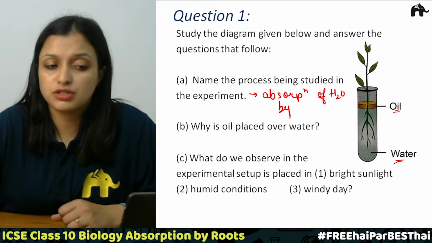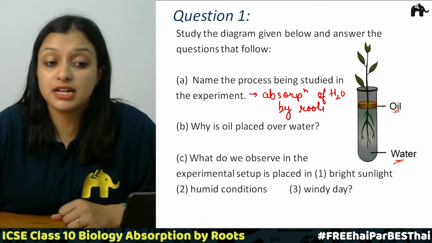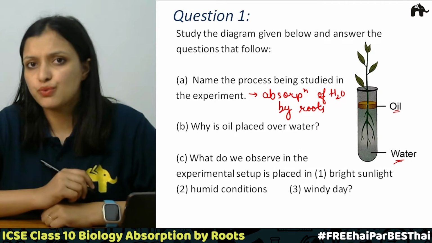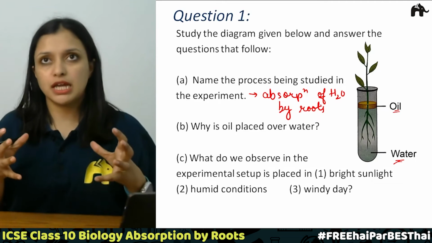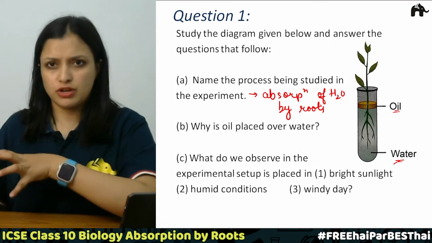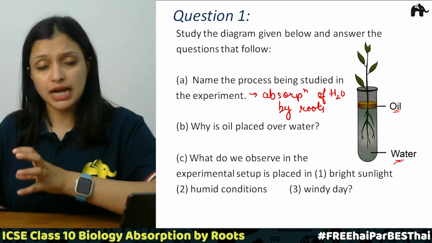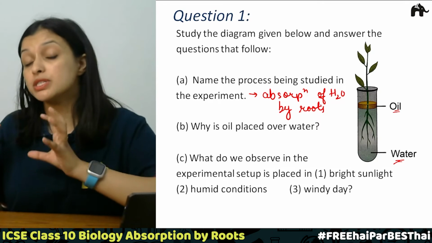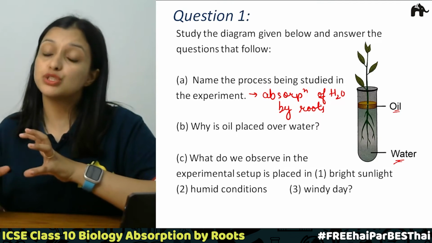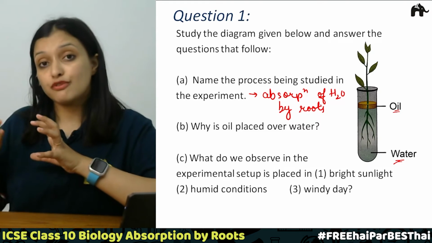By roots. So this is the process that we are studying. So the second question says, why is oil placed over water? We know that if we take a jug full of water and place it on the side and keep it undisturbed for say 24 hours, after 24 hours you will observe that the water level has reduced, because it is the surface phenomena.